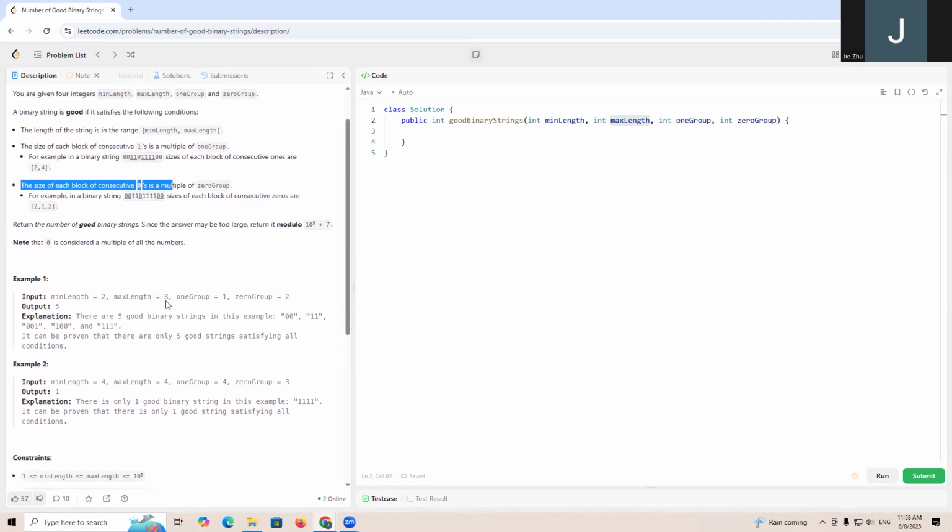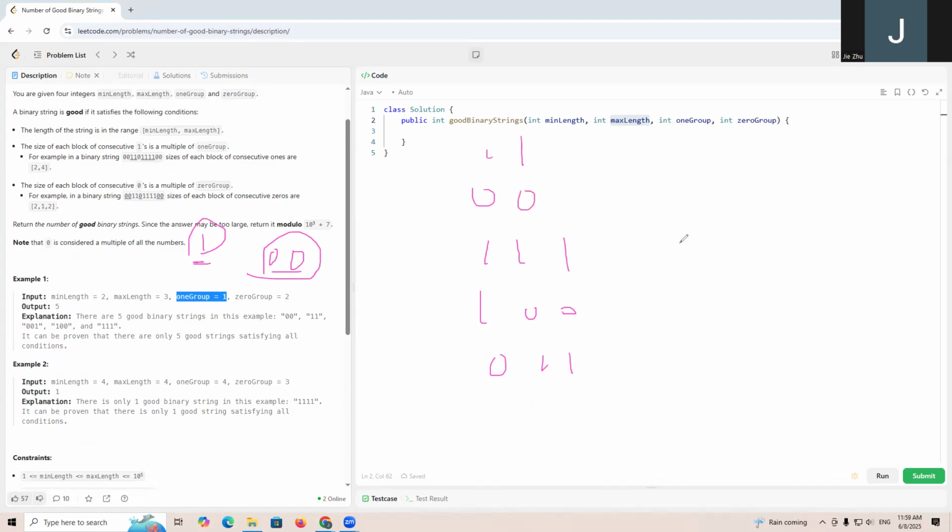So take a look at the example. If we want min length to be two and max length to be three, that means the string can be composed of groups, for example one group is one. Those one and zero groups are what we use to compose our result. So it can be, for example, 111, 100, or 011, and also 00 and 1. So there are totally five.